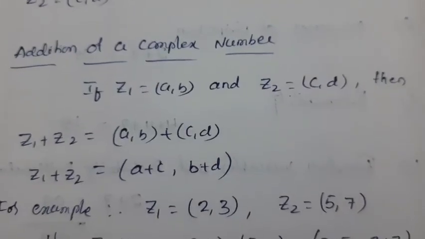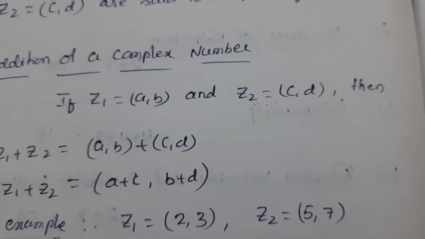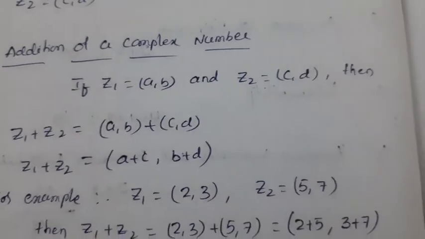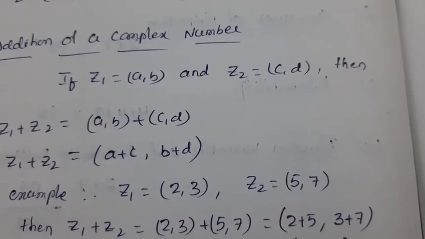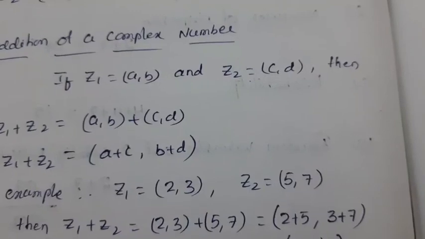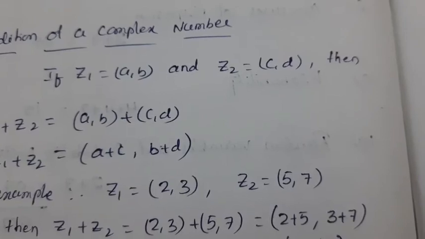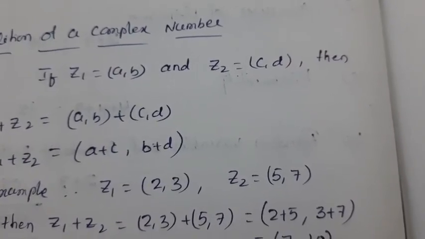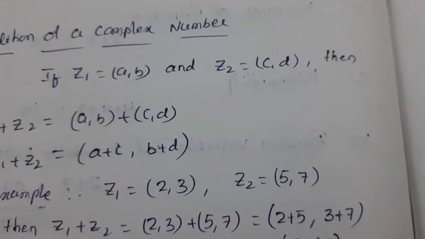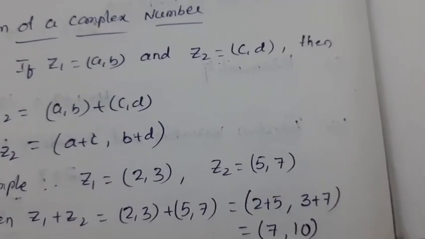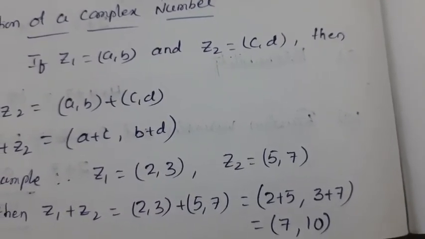For example, we take z1 equals (2, 3) and z2 equals (5, 7). We have to add these two complex numbers. First we write z1 plus z2 equals (2, 3) plus (5, 7). Now we first add the real parts, 2 plus 5, and then the imaginary parts, 3 plus 7. 2 plus 5 is 7, and 3 plus 7 is 10. Therefore the answer is (7, 10). Very simple addition of complex numbers.